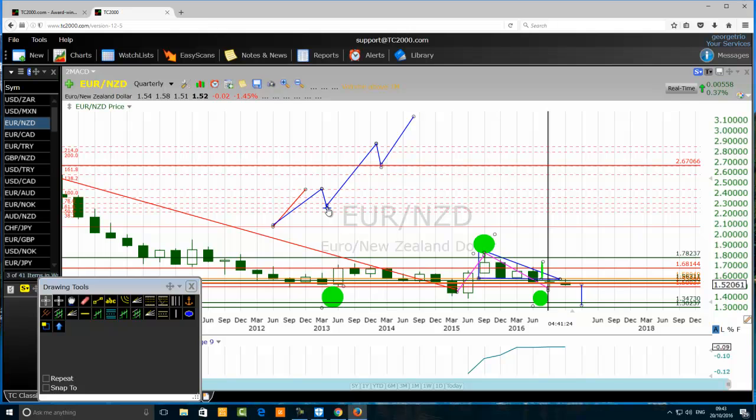The reason why is, what is moving the price? The fuel. You have a car, you have the engine, you have the fuel. The fuel is the financial side. So you want to combine the technical analysis with the fundamental.